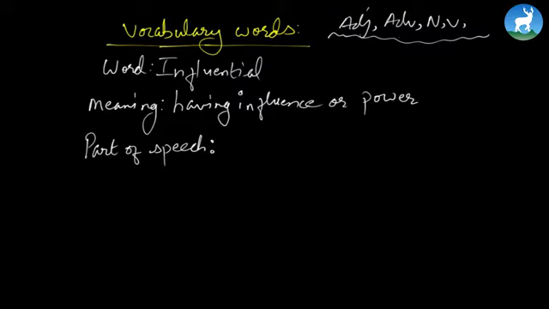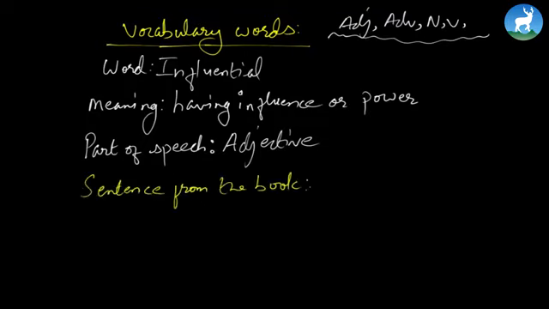In this case, if you turn to the word influential in your dictionary, you'll see that it's an adjective. So the part of speech is adjective, which will be given in the dictionary. But here, please write the full spelling. No abbreviation here. And you can then write a sentence from the book, showing how the word is used in the book. Now you go and figure out where the word influential is in the passage, and once you figure that out, just copy the very sentence where the word is used.